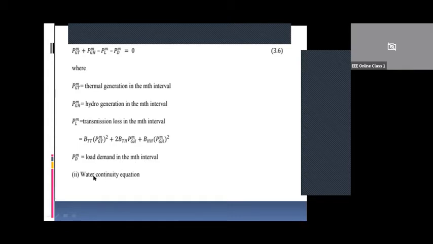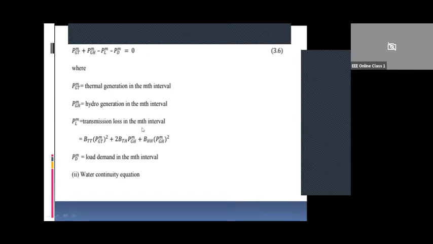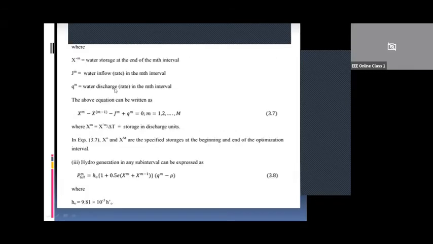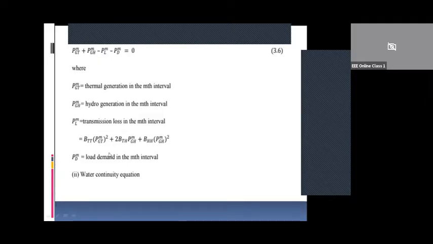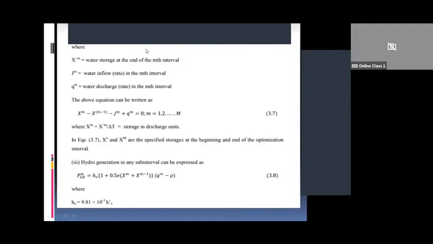Similarly, we will represent the water continuity equation. This constraint we will represent in terms of discretization in the optimization interval. The water continuity equation is represented here, where x dash m equals the water storage at the end of the mth interval, Jm is the water inflow at the mth interval, and Qm is the water discharge at the mth interval. We have just discretized the earlier constraint equation.